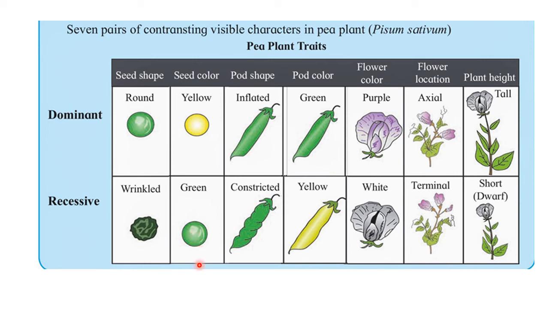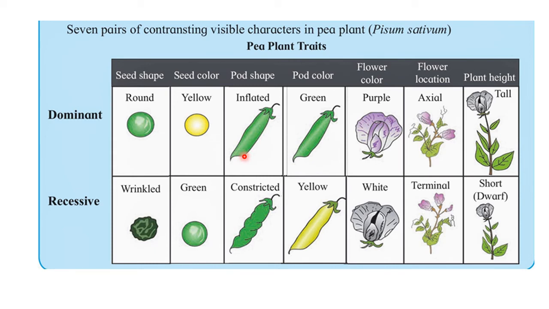Then the third character is the shape of the pod. Pod means, in Marathi, we call it shenga. So the pod shows two variants. The dominant variant is called inflated. Inflated means the shape of the pod is straight, or the outer margin is straight.